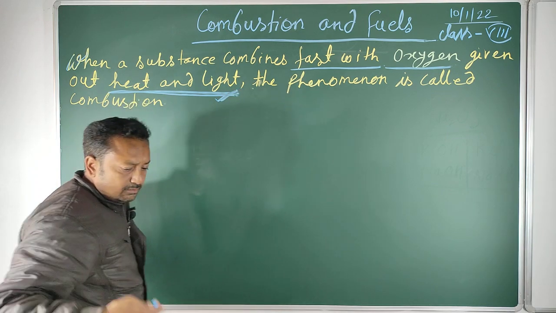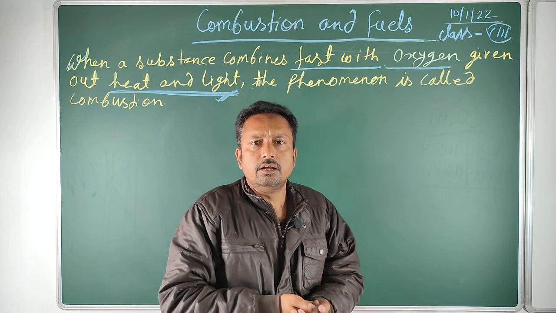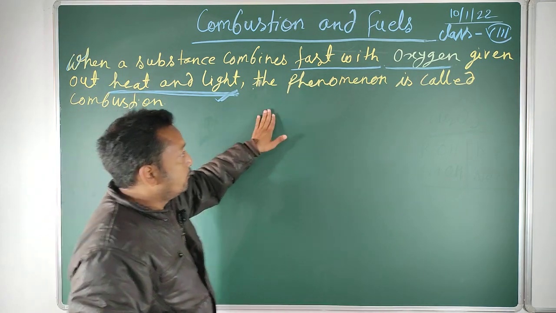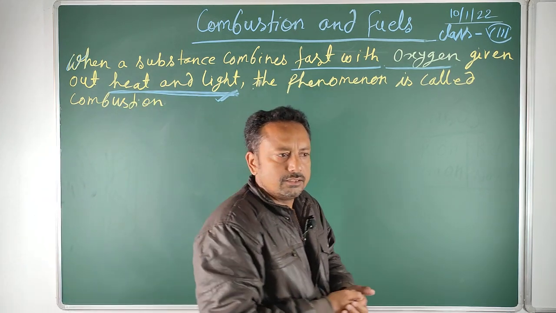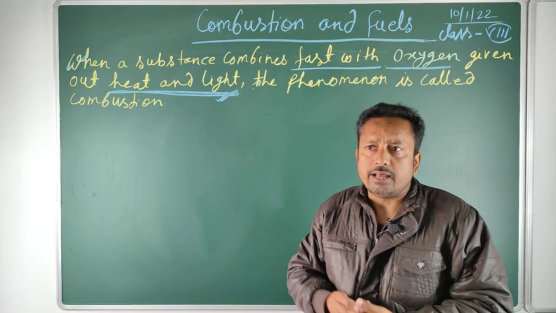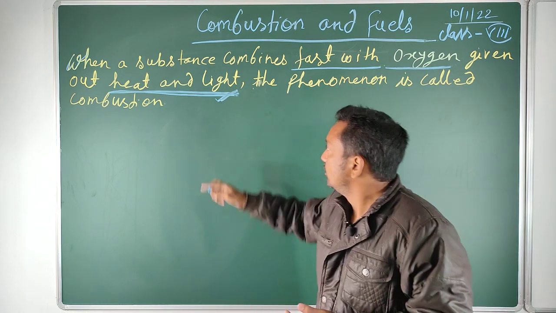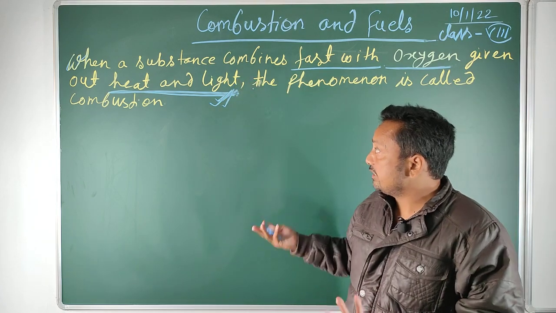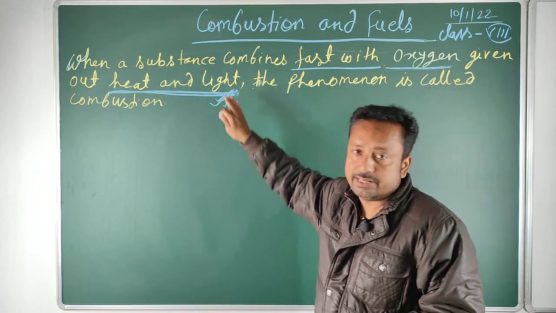During combustion, one material quickly combines with oxygen and releases heat energy as well as light energy, and the phenomenon is called combustion.